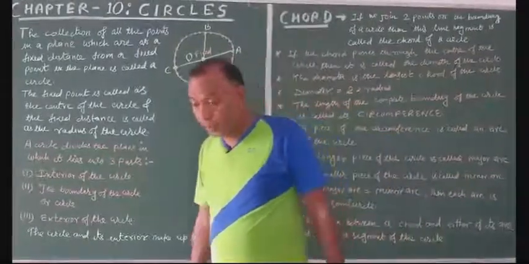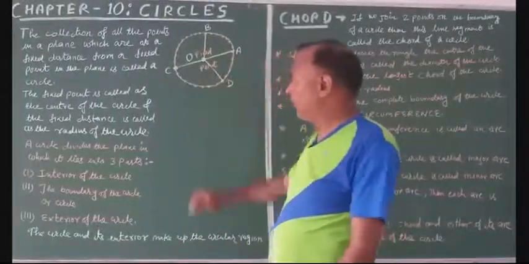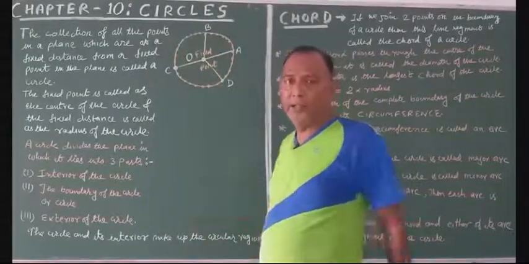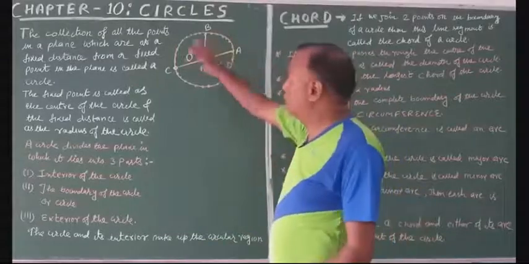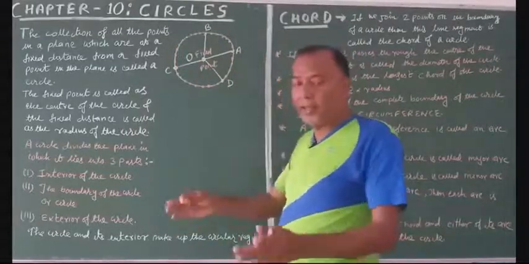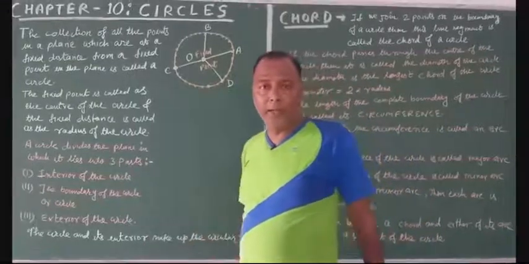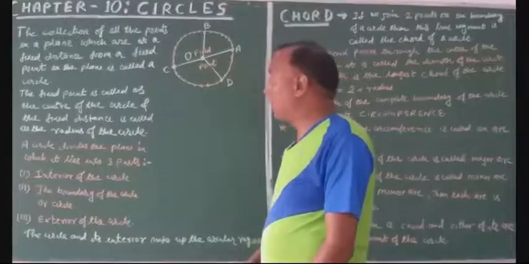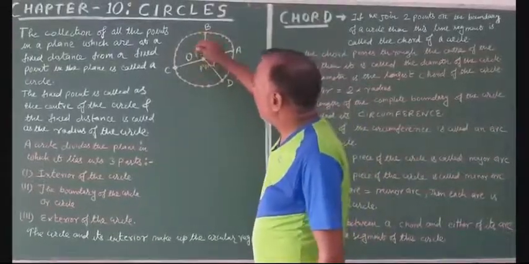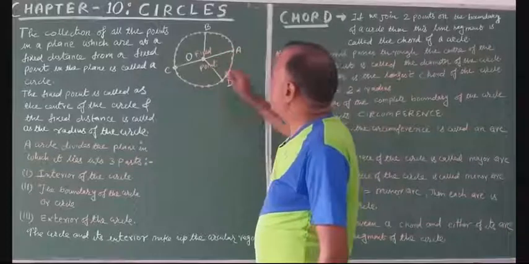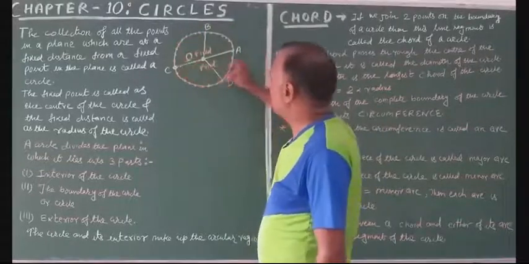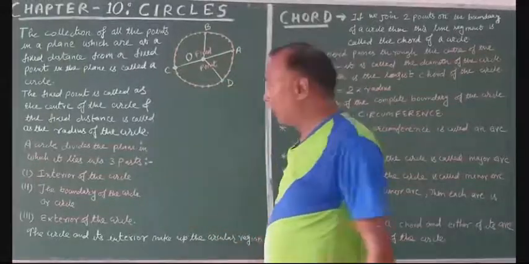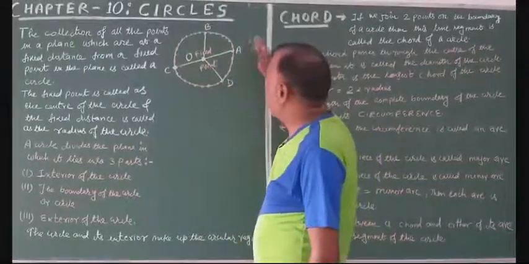Now, just look at this circle. A circle divides the plane in which it lies into three parts. The first part is the interior of the circle, the part inside the circle. Second is the boundary of the circle, which is called the circumference of the circle, or simply the circle. And third is the exterior of the circle.